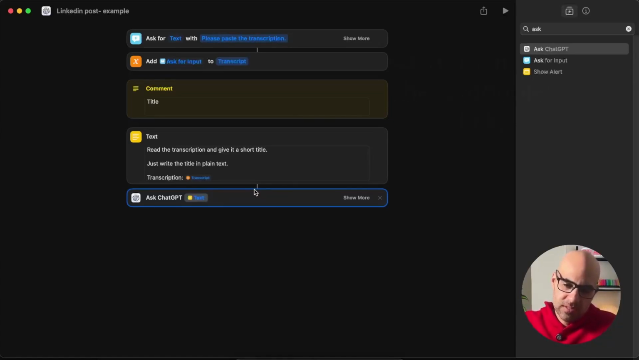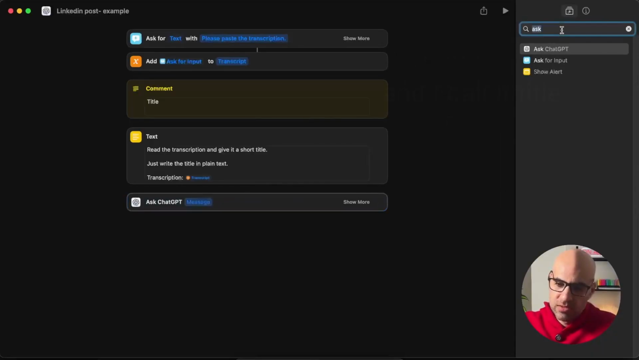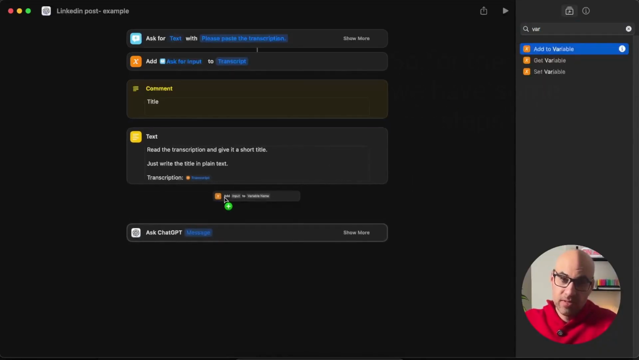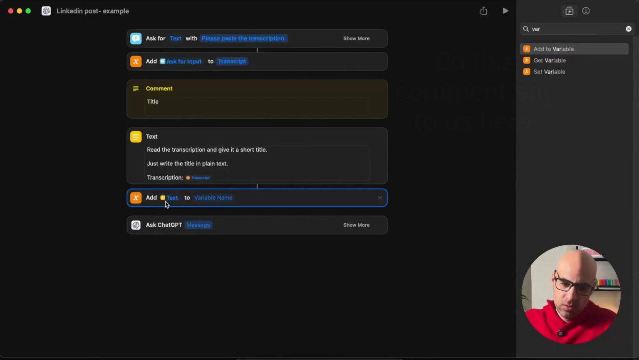So what I will do, let's delete this one. I will store all this text in another variable. Let's search for a variable, add to variable. I add it between the two of them, and then you can see that they are connected. So add this text, and the variable name will be title prompt. Okay, now it's stored in a variable, and then in Ask ChatGPT, I can write title prompt, and it will take all this information and send it here.